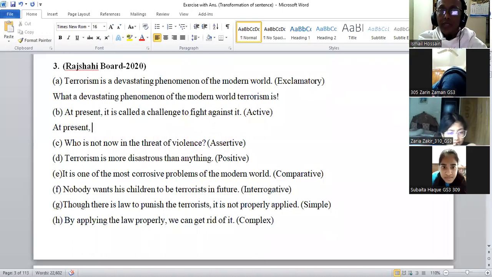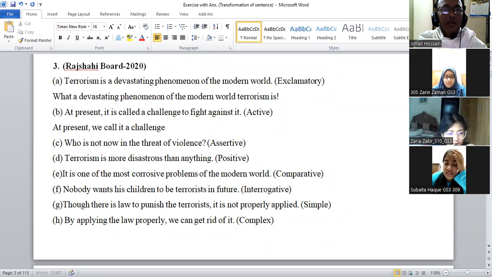People call it a challenge to fight against it. At present we call it a challenge to fight against it. Sir, against. Will there be "it" or will it end at "against"? Oh, okay: we call it a challenge to fight against.